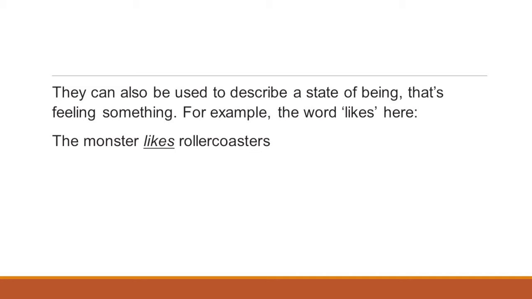So, verbs can also denote a state of being or feeling something. She enjoys music. Here, enjoys is the verb and enjoys describes a state of feeling, a state of being. So, verbs can also denote a feeling or a state of being.